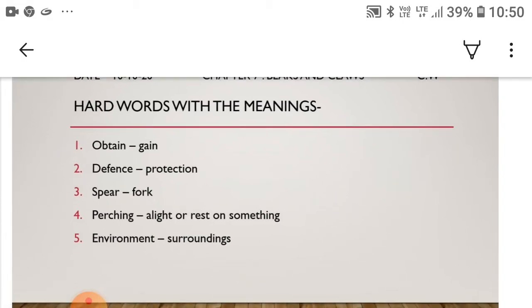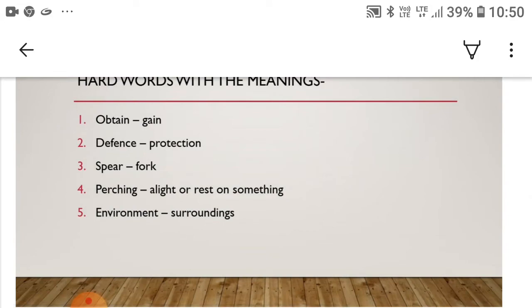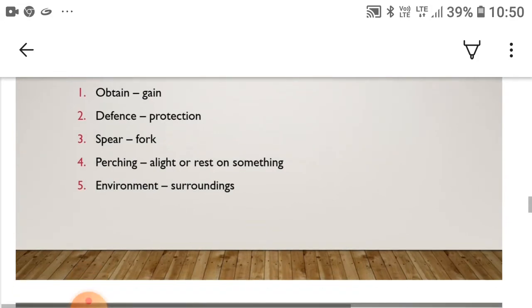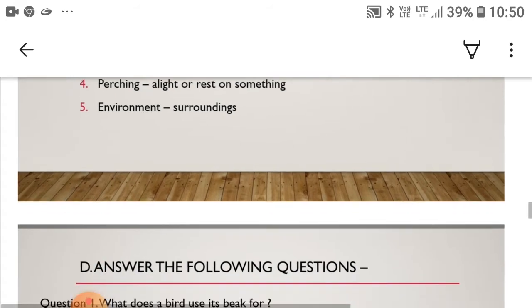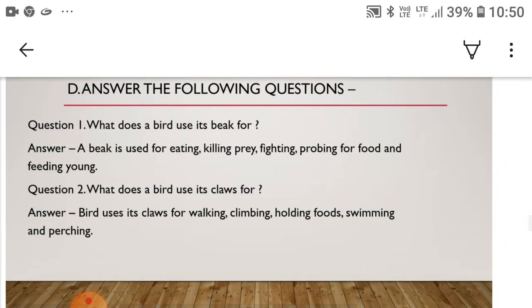First you have to write obtain, OBTAIN means gain. Second, defense means protection. Third, spear means fork. Fourth, perching means alight or rest on something. Fifth, environment means surrounding.